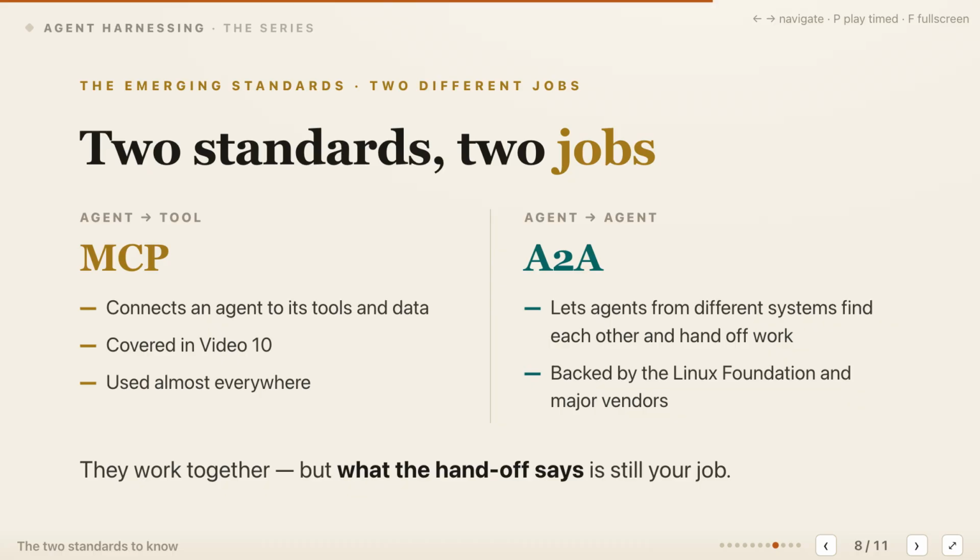These standards are complementary, not competing. MCP connects an agent to resources, while A2A connects agents across organizational or platform boundaries. Both improve interoperability, but neither defines the evidence your handoff requires, what completion means, or how the receiver proves it used the result. The protocol carries the agreement. Designing that agreement remains your responsibility.